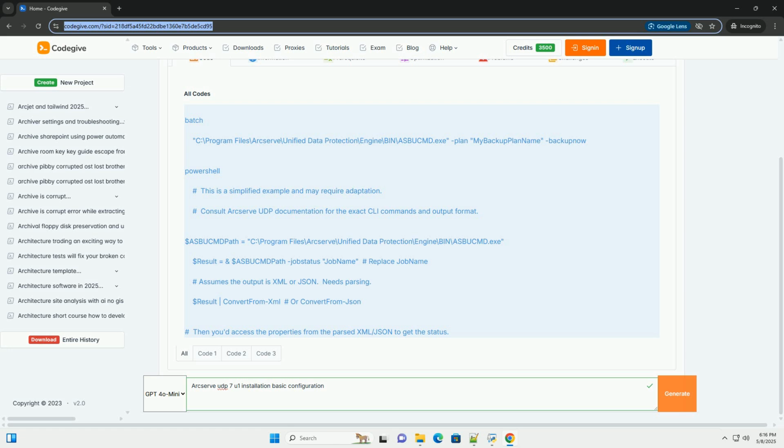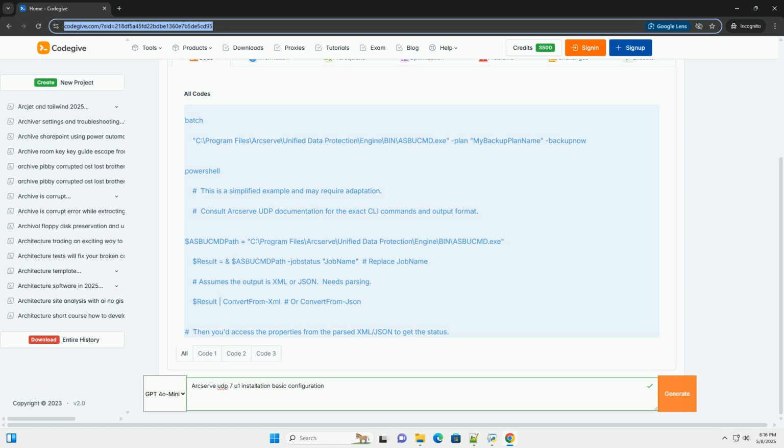Starting a backup plan from the command line. Replace my backup plan name with the actual name of your backup plan. You'll need to run this command from a command prompt with administrator privileges on the Arcserve UDP console server. You also may need to specify the console server by using the host parameter.